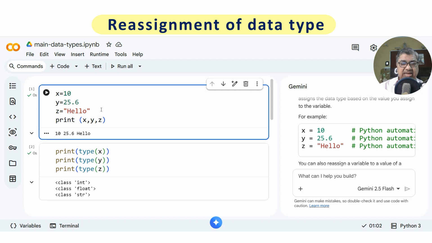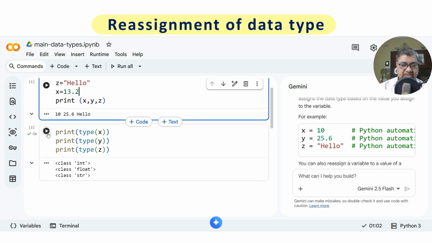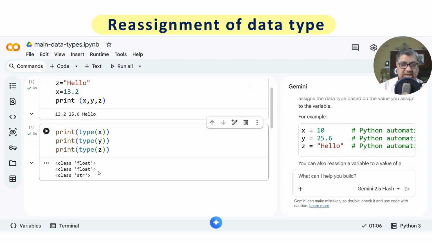I can reassign any value. Suppose I want to reassign x as say 13.2. So now x will become a float. Let us see it. This is run and this is run. So x has also become float now.